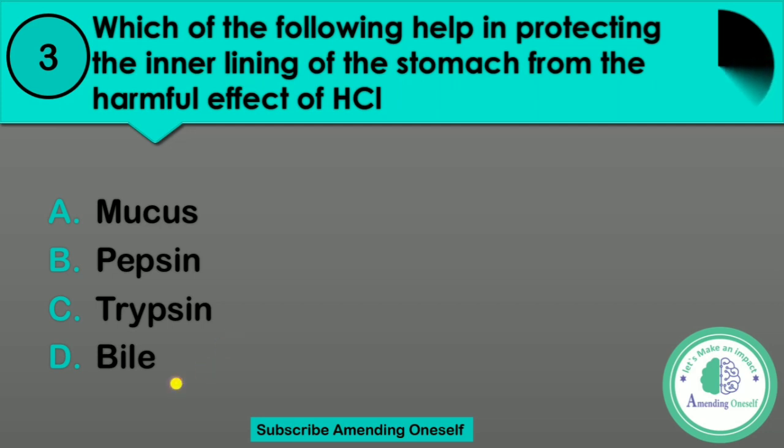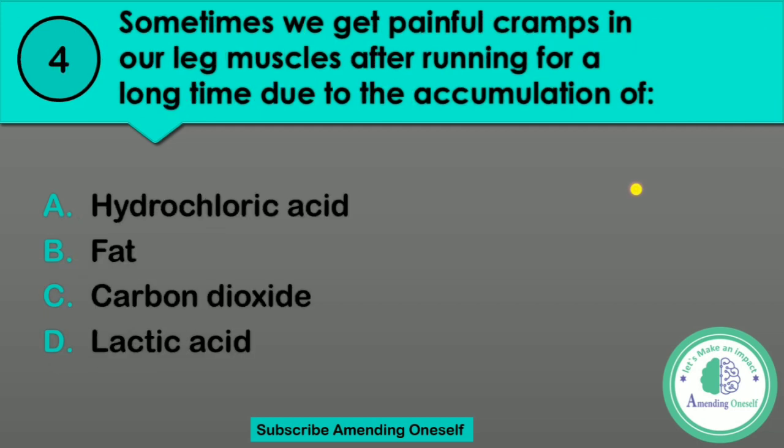I repeat the options. Option A, mucus. Option B, pepsin. Option C, trypsin. Or option D, bile. I repeat the question again. Which of the following helps in protecting the inner lining of the stomach from the harmful effect of HCl, hydrochloric acid? Four options, very easy question, you have to answer. Tick one. Time's up. The next question, question number 4.